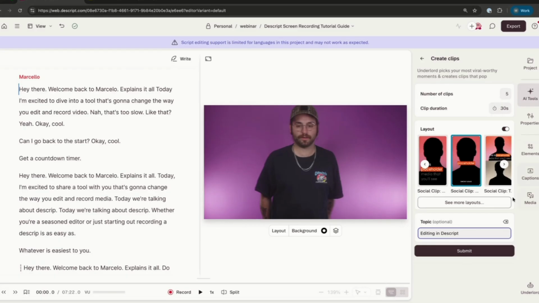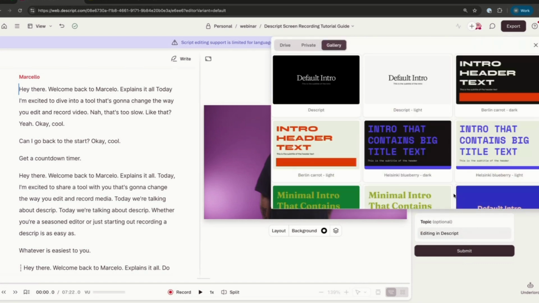Now, right above the topic, we have layout. Layouts inside of Descript are like visual templates. The layout is what we would choose to reframe our visuals from this purple landscape image in the center of the screen into a social clip in portrait orientation. We can do that by selecting a layout here on the right-hand side, and these layouts can automatically reframe my video. So I can take something from portrait to landscape, landscape to portrait, whatever I choose, utilizing these default visual guides that Descript has.